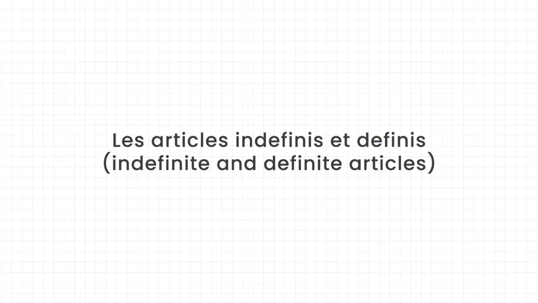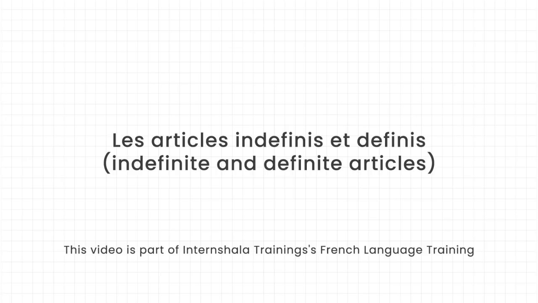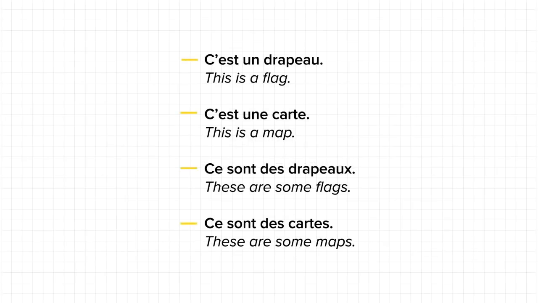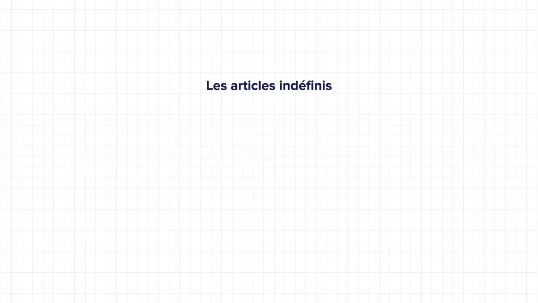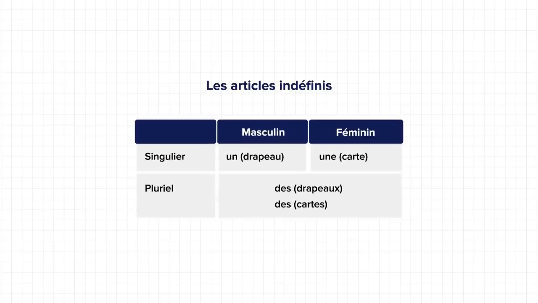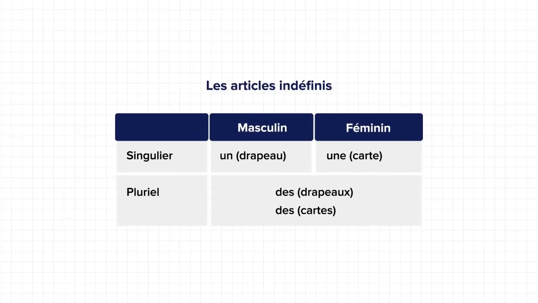Bonjour mes étudiants. In this video, we'll learn les articles indéfinis et définis, that is, indefinite and definite articles in French. Here, in all of these sentences, un, une, and des are indefinite articles. These are used for referring to an indefinite noun or when we do not know whom the object belongs to. In French, we call them les articles indéfinis. Take a look at this table to understand better.